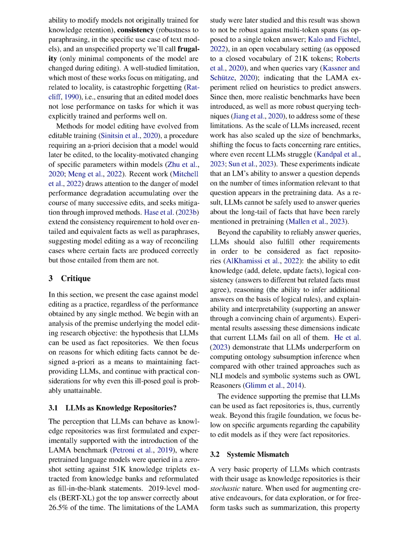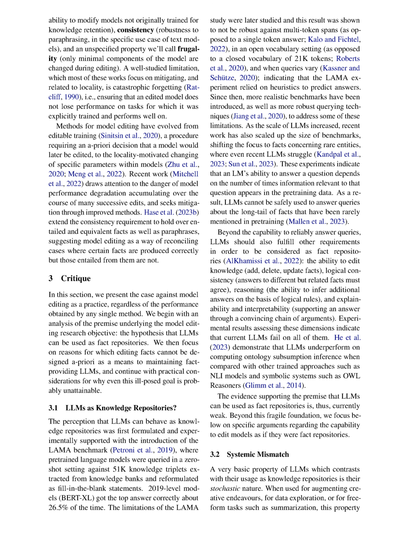Section 3.2 Systemic Mismatch. One fundamental characteristic of large language models, LLMs, that sets them apart from their use as knowledge repositories is their unpredictable nature. This unpredictability can be beneficial in creative, exploratory, or free-form tasks like summarizing, where variation and surprise are welcome.